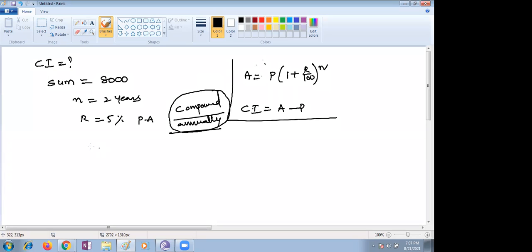If they say compounded for 2 years, that is n. My n is equal to 2 years here. Come on, children, please do quickly.